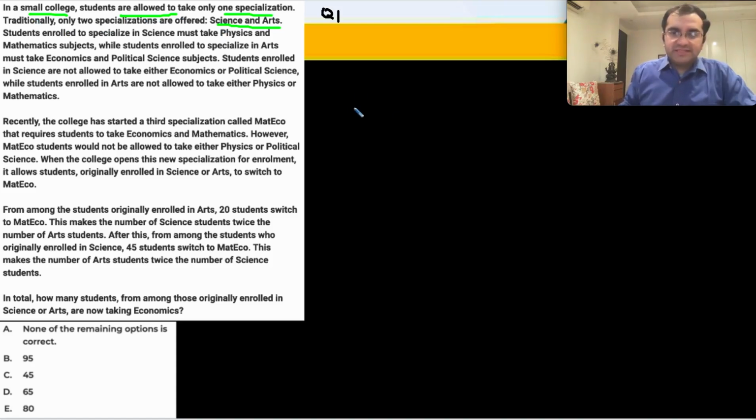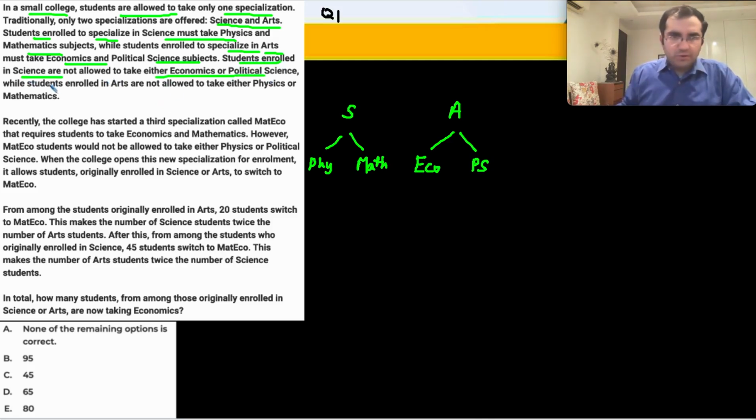In a small college, students are allowed to take only one specialization. There are two offered, science and arts. Students enrolled to specialize in science must take physics and math, so obviously science people will take physics and math, while students in arts will take economics and political science. Students enrolled in science cannot take eco or pol science, and students in arts cannot take physics or maths.